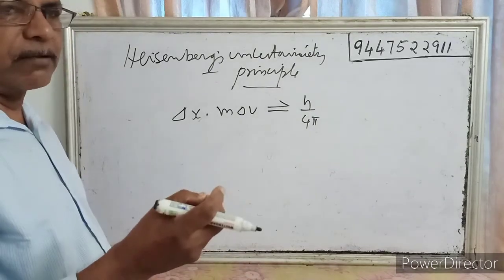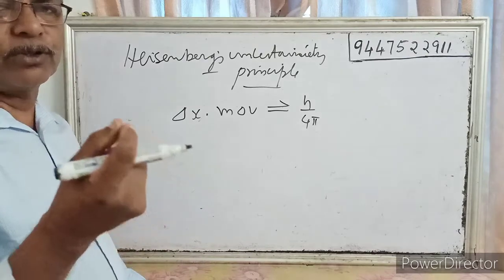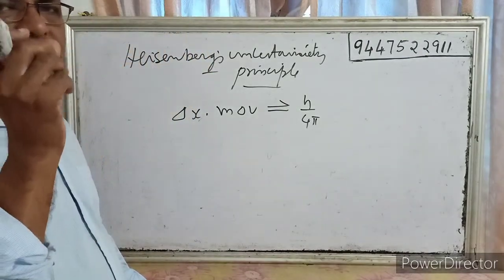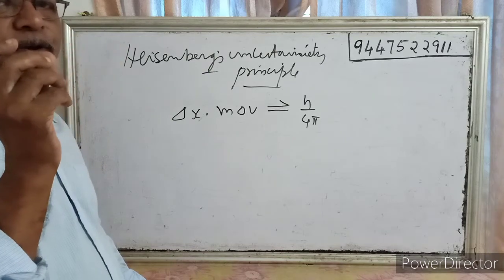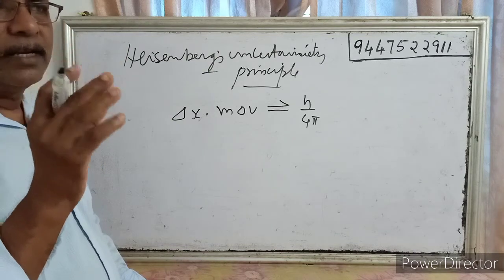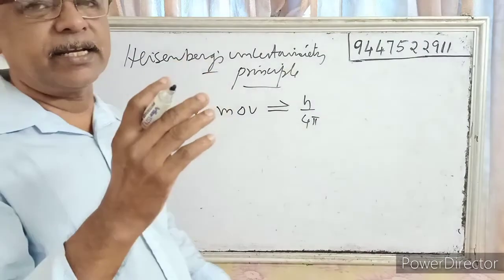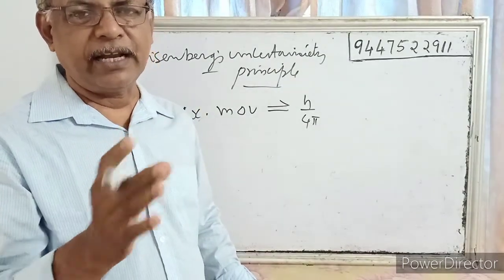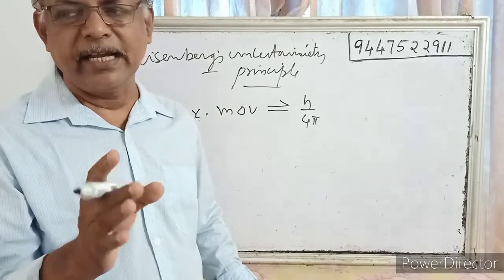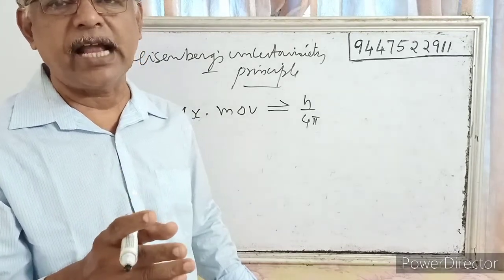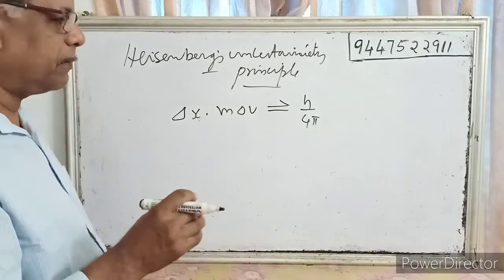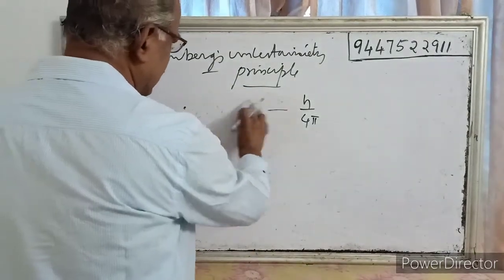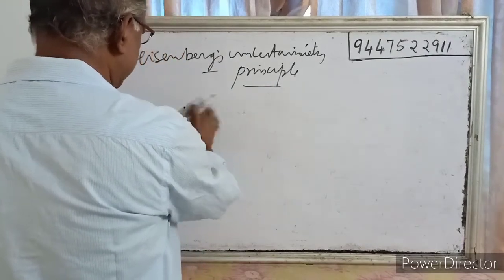Very small particles, microscopic objects. For example, when you throw a cricket ball, if you say the ball is in the hand of the bowler, then momentum will be zero. You cannot determine velocity. If the velocity of the ball is 90 km per hour, then you cannot detect the position. That means we cannot exactly and simultaneously determine both the position and momentum of a fast-moving microscopic object. That is Heisenberg's uncertainty principle.